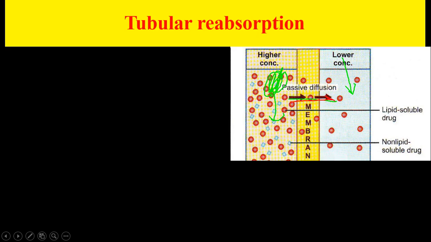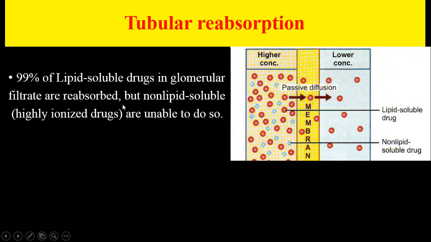Many things are absorbed over here by passive diffusion. About 99% of lipid soluble drugs in the glomerular filtrate are reabsorbed, but the non-lipid soluble ones, these blue ones, are not. The non-lipid soluble, highly ionized drugs are unable to get reabsorbed.